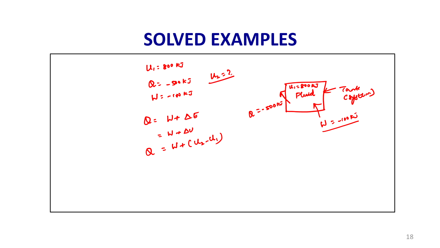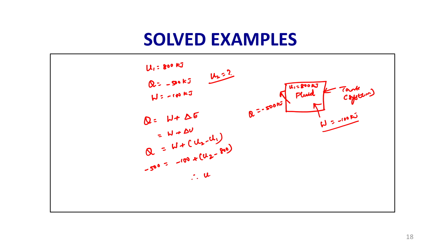So, substitute the values, Q is minus 500, W is minus 100. Again let me emphasize, the work done on the system has a negative sign, work done by the system is positive. U2 is unknown and U1 is 800 kilojoule. If you simplify this, 800 minus 500 is 300, 300 minus of minus 100 is 400.